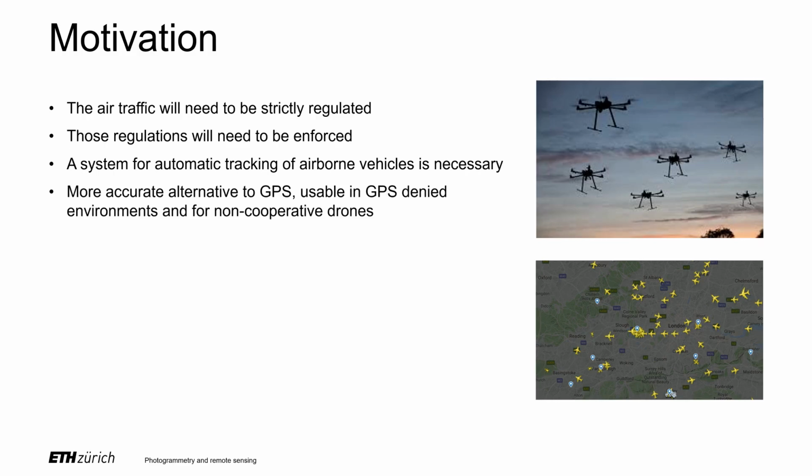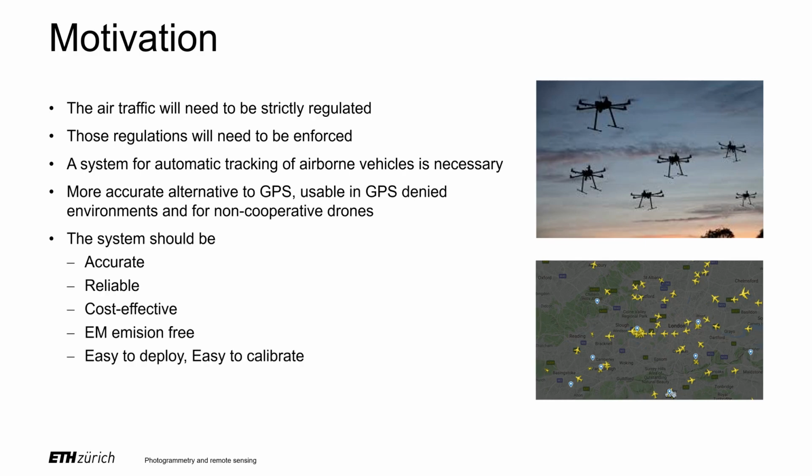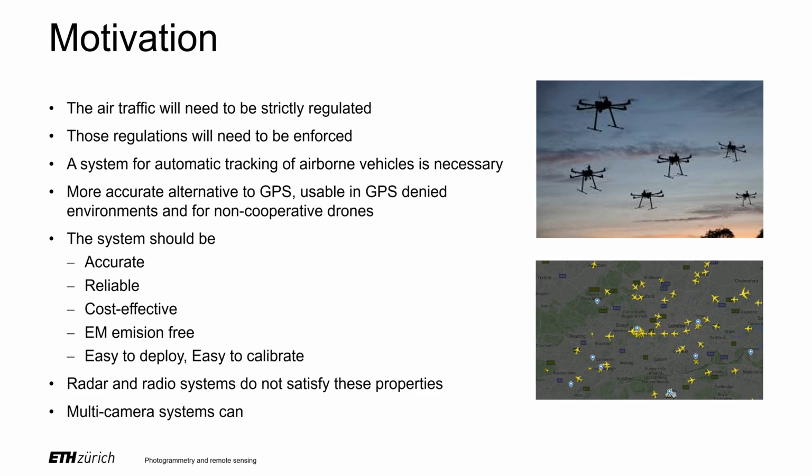Moreover, many applications would benefit from having a localization system that is more accurate than regular GPS, usable in GPS-denied environments, or in case we want to track drones whose data we do not have access to. We argue that an effective system that is deployable on large scale should be accurate, reliable, cost-effective, not polluting the electromagnetic spectrum, easy to deploy, easy to calibrate, and recalibrate when conditions change. Existing radar and radio systems do not satisfy these properties, and we show that multi-camera systems can.